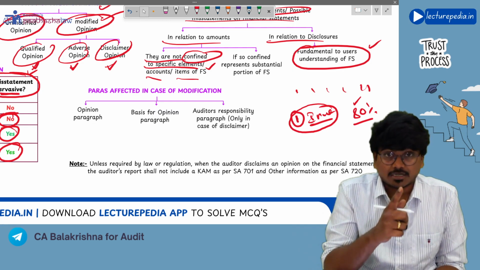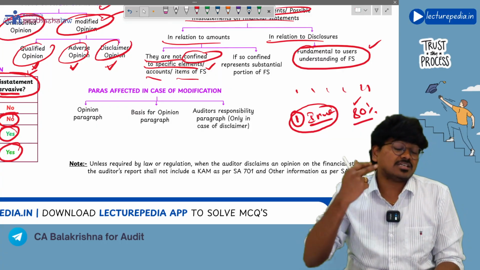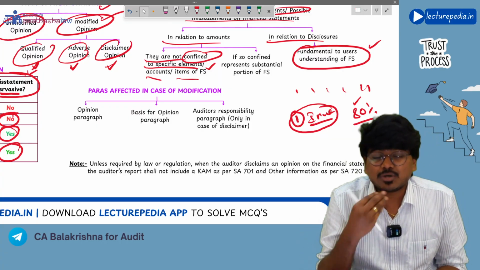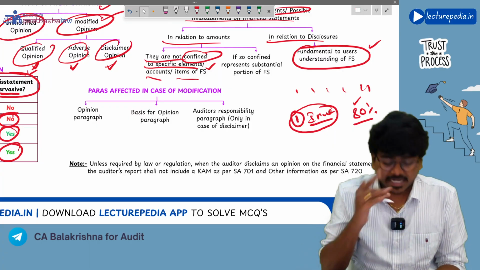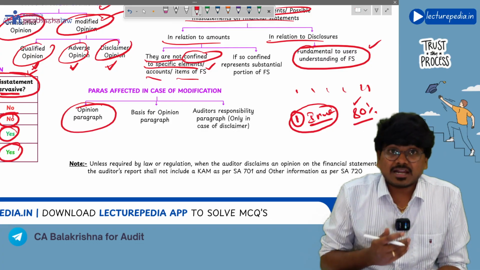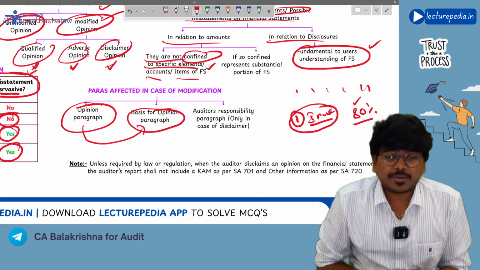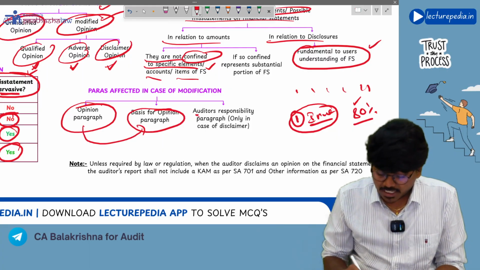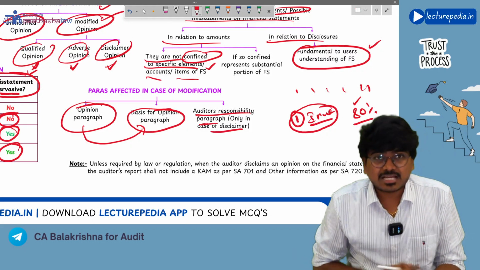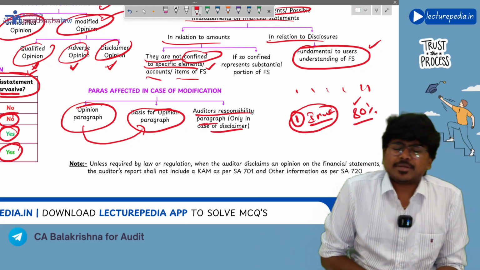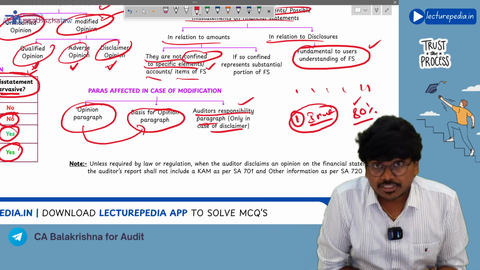I have told you, right? But just three paragraphs will change. What are those three paragraphs that will change? First of all, since you are changing your opinion from unmodified to modified, opinion paragraph will change. Correct or not? Opinion paragraph will change, and the basis for opinion paragraph will also automatically change if opinion paragraph changes. And finally, auditor's responsibility paragraph also changes only if you are giving a disclaimer of opinion. If you are giving qualified opinion or adverse opinion, auditor's responsibility paragraph will not change.